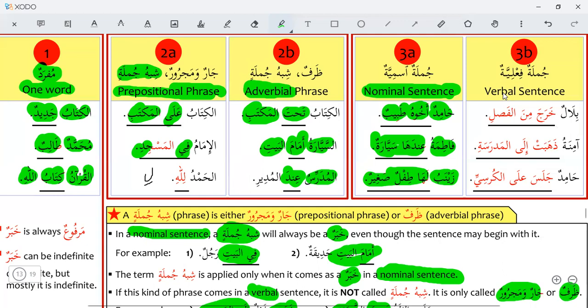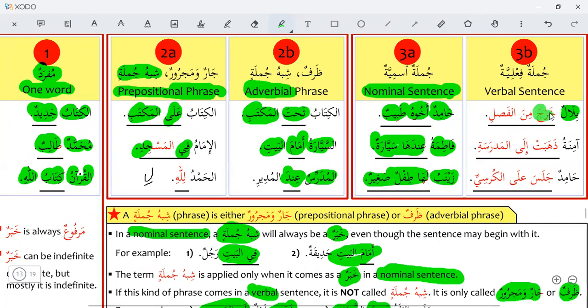Kharaja. A verbal sentence can be a khabar also. Bilalun kharaja minal fasli, Bilal went out from the class. So Bilal is mubtada. Kharaja is a verb. Kharaja minal fasli, he went out from the class.